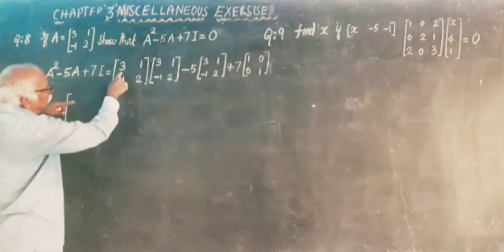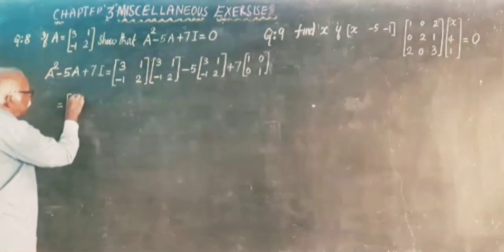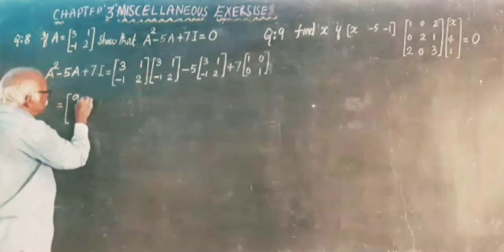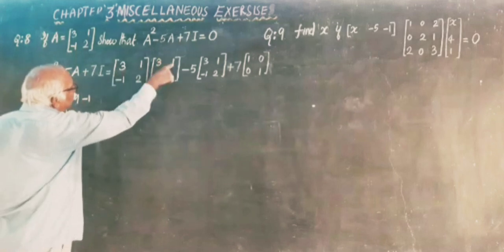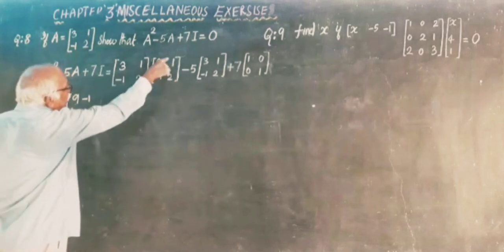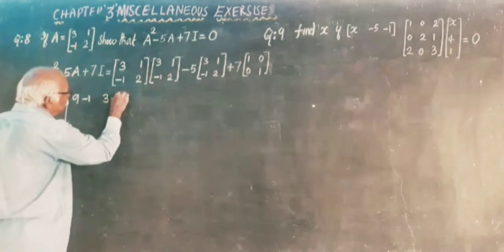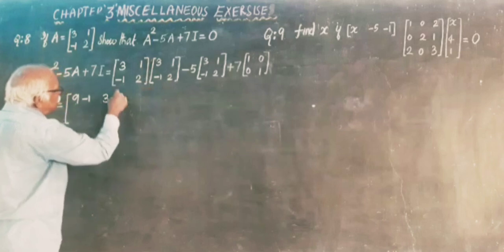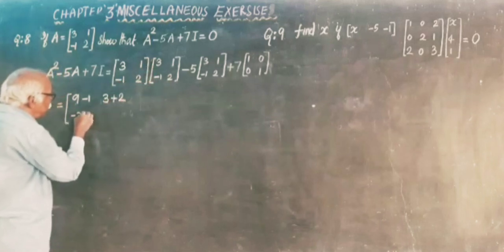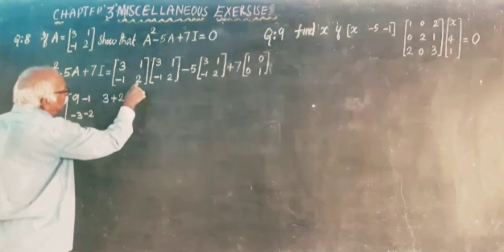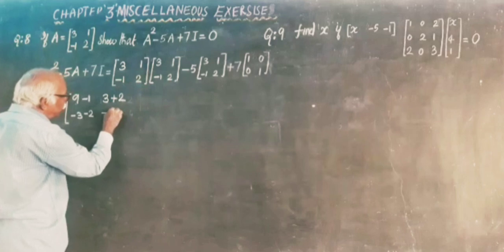Row by column multiplication. First row, first column: 3 into 3, 9, 1 into minus 1, minus 1. First row, second column: 3 into 1, 3, plus 1 into 2, plus 2. Second row, first column: minus 1 into 3, minus 3, 2 into minus 1, minus 2. Second row, second column: minus 1 into 1, minus 1, 2 into 2, plus 4.